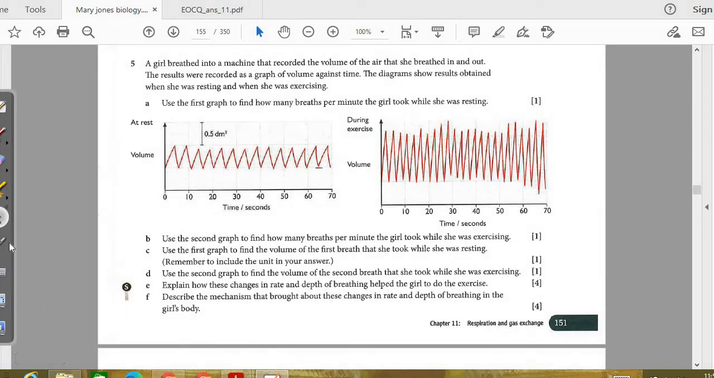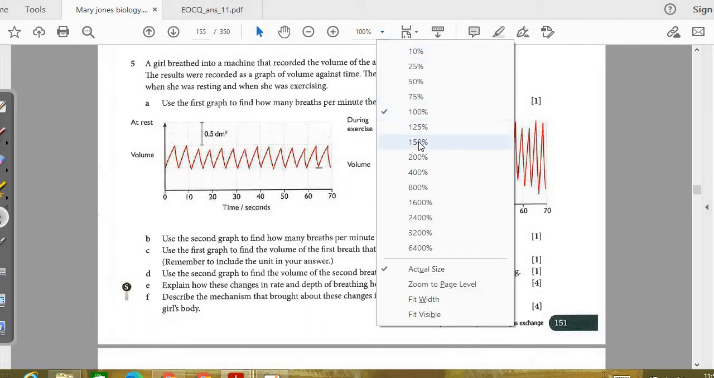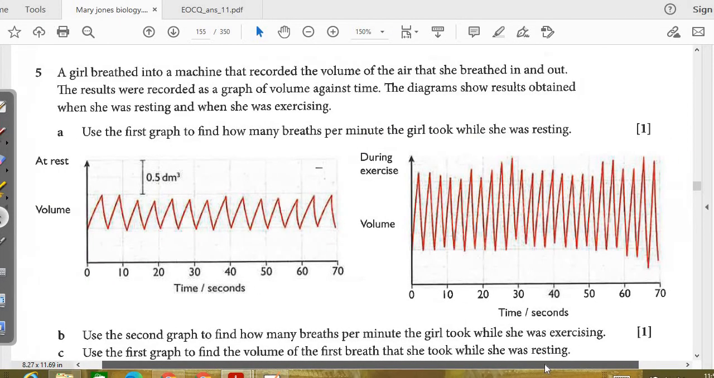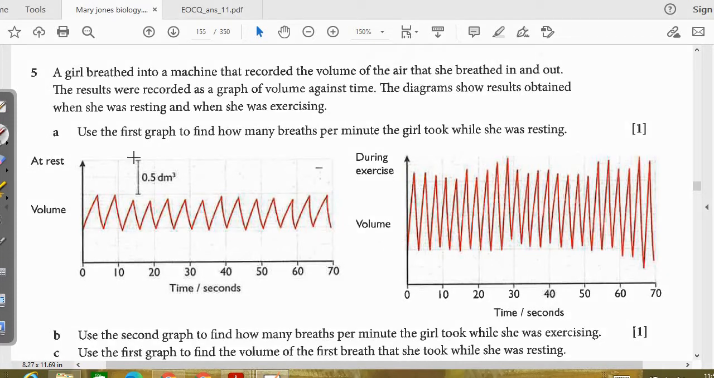Next up we have: use the second graph to find out the volume of the second breath that she took while she was exercising. If you have your textbooks with you, it will be clearer, or I can just zoom in a bit. If you notice in this graph, the second breath which she is taking, she is occupying 1 and 2 cubes. 2 cubes are being occupied fully, this line and this line. If you have your textbooks, you can see it clearly. See, these are the lines. So, if I'm not mistaken, yeah.